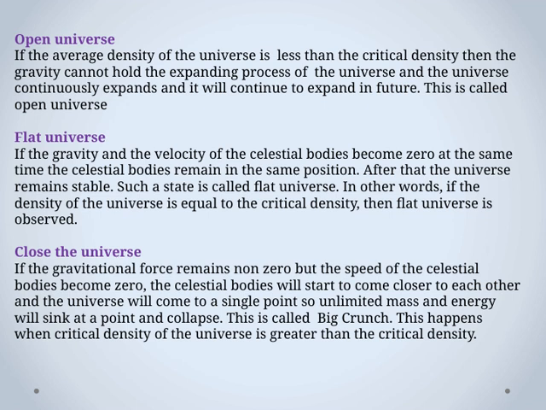Finally, let's discuss the closed universe. Here, the gravitational force remains non-zero, but the velocity of celestial bodies drops to zero. Without enough speed to escape gravity, these bodies start to move closer together, leading to a collapse. This results in what we call the Big Crunch, a scenario where the universe's mass and energy collapse into a single point. This happens when the density exceeds the critical density.